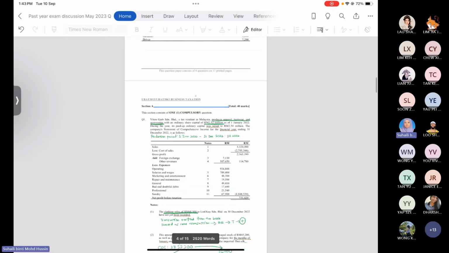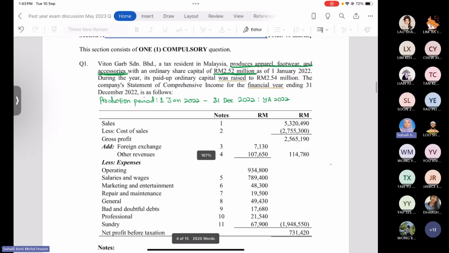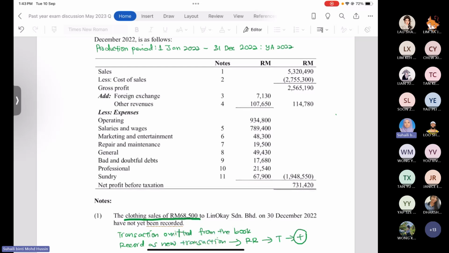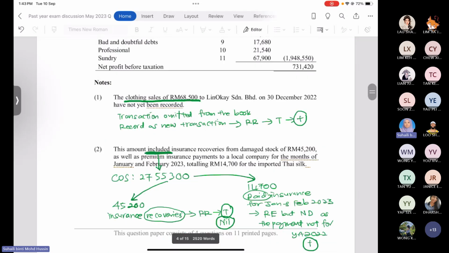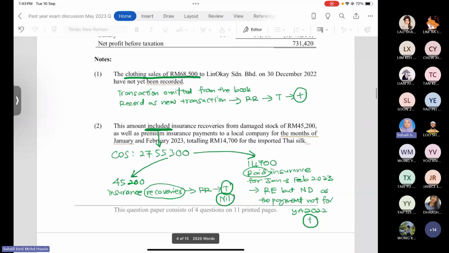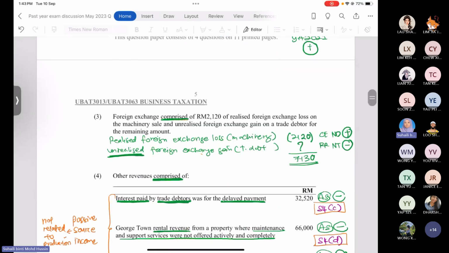Okay, right. So Vuitton Group Sdn Bhd, they are producing apparel, footwear and accessory. Accounting period normal. All the notes are given to you, listed there, 1 until 11. So I will post this one later in the Microsoft Teams, so maybe you can check. I already made the working there, so maybe you can check and try to answer the question.